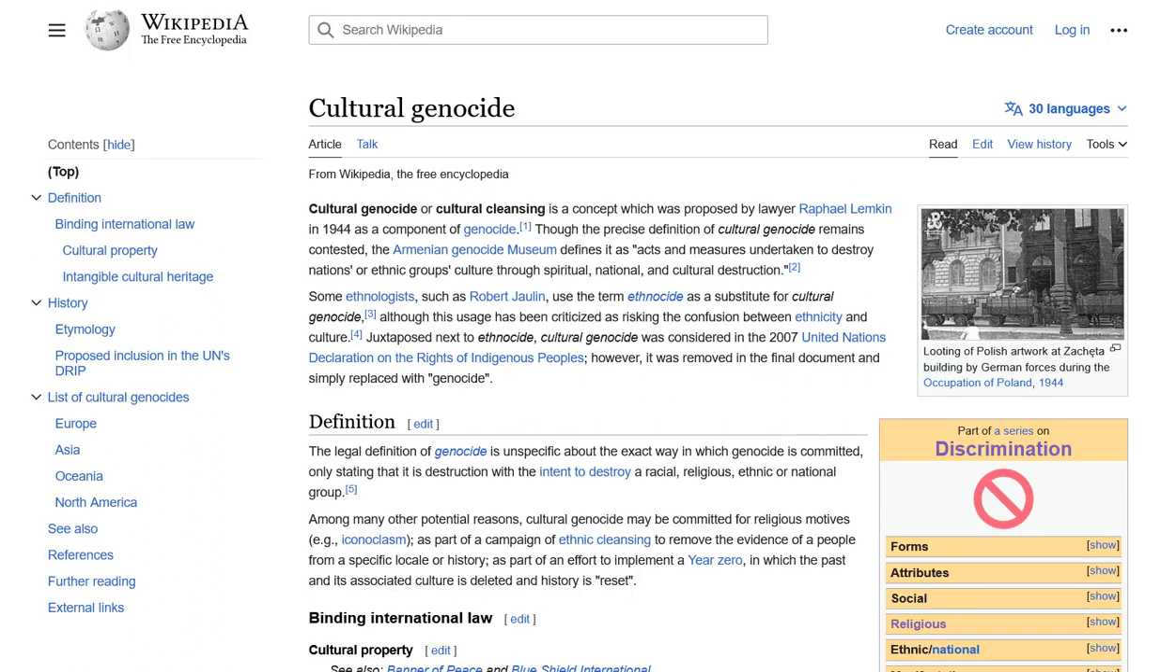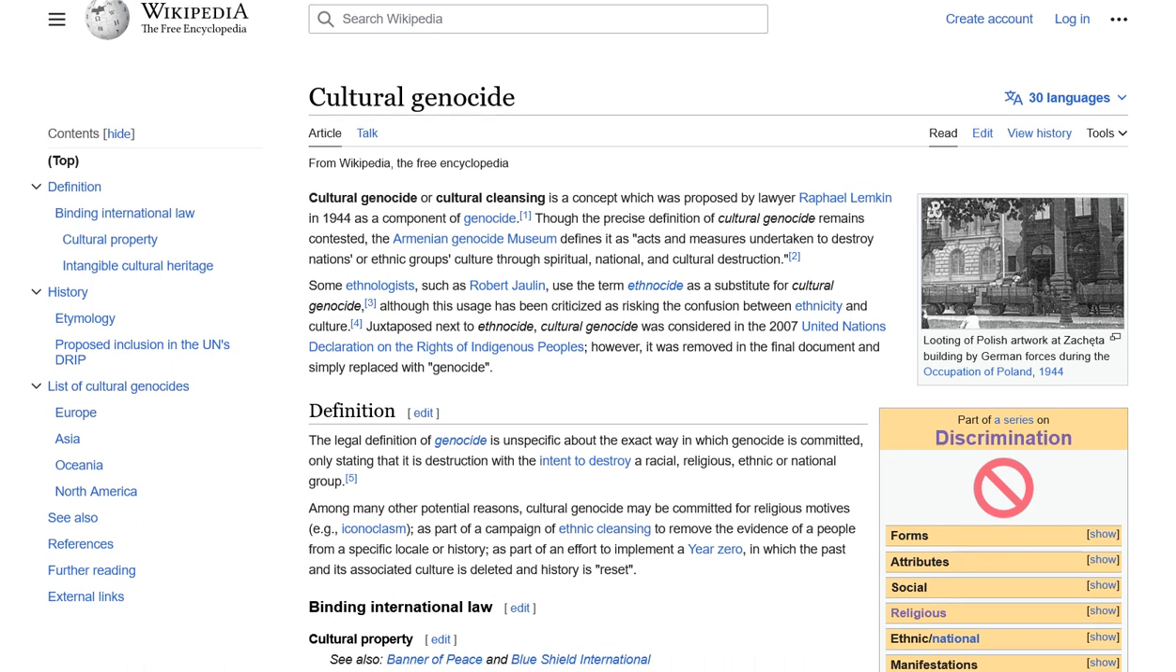The current page is about cultural genocide or cultural cleansing, which refers to acts and measures undertaken to destroy nations or ethnic groups' culture through spiritual, national, and cultural destruction. While this topic is related to the broader theme of discrimination, it does not seem to be directly related to Adolf Hitler. Therefore, I will choose link number 3, which leads to the page on the year 1944.